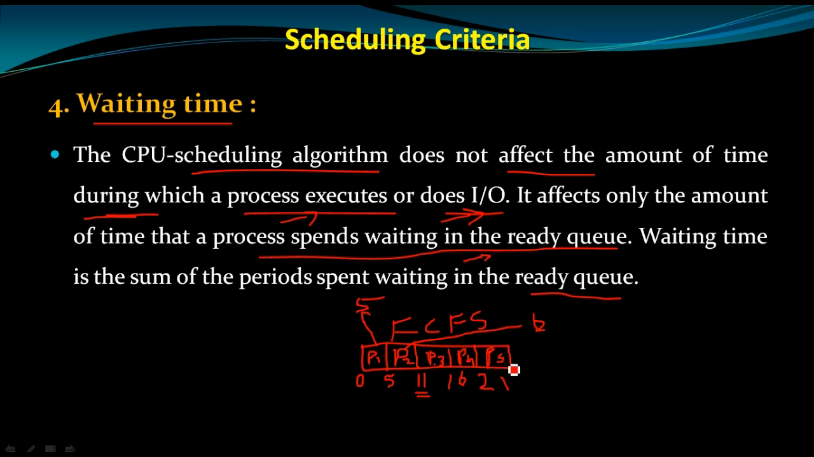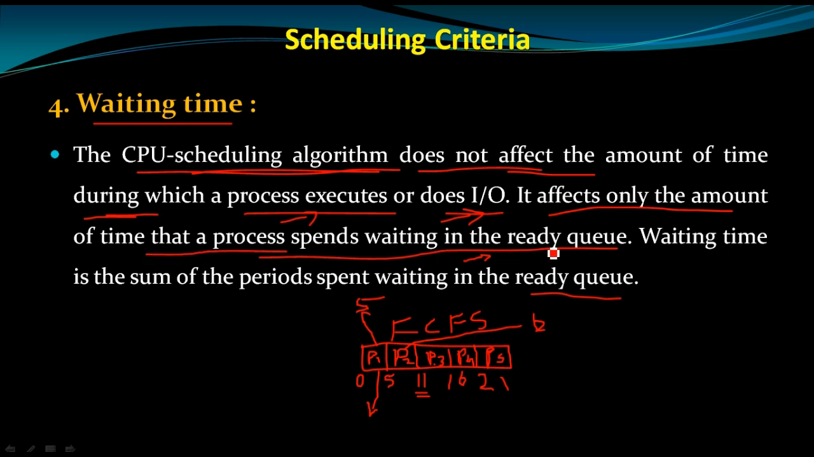Therefore, we are saying that the CPU scheduling algorithm does not affect the amount of time during which the process executes or does IO, meaning how much time it takes to execute and perform the IO operation. It doesn't affect that, but it affects only the amount of time the process spends waiting in the ready queue.